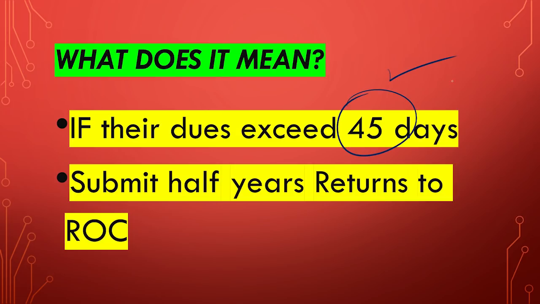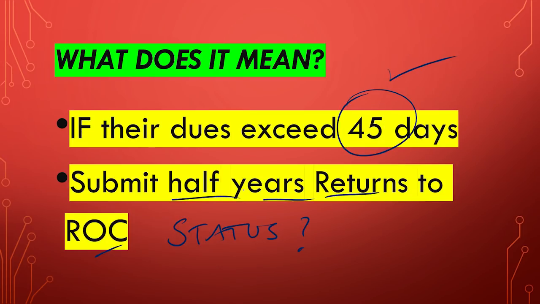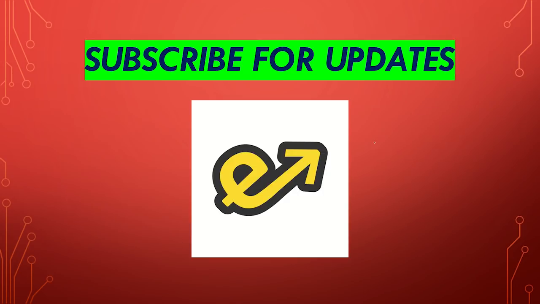If they can't pay within 45 days, it's okay. They have to submit half yearly returns to the ROC about the status of their payment and also why is the delay there. So this is, I'm telling you again, they have to first identify. This is the real job where the job of the company secretary will also be involved. So now we must take a certification, we should take a declaration from every supplier whether they fall under micro or small enterprise, and then we have to make sure we file the returns if the payment which we have to give them is beyond 45 days.